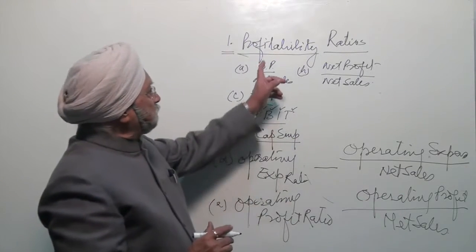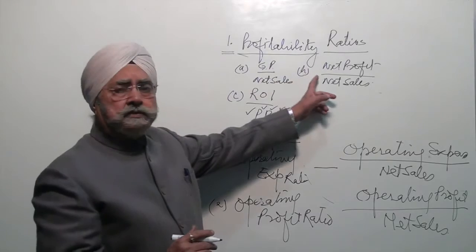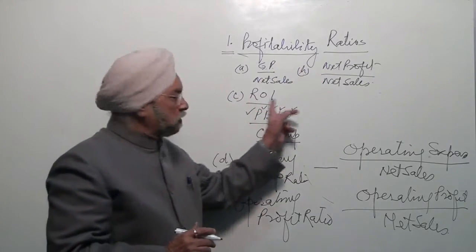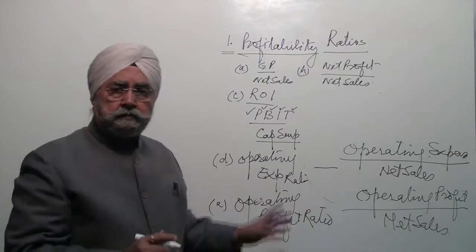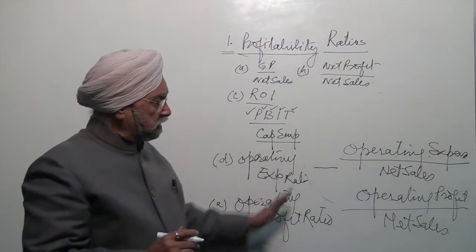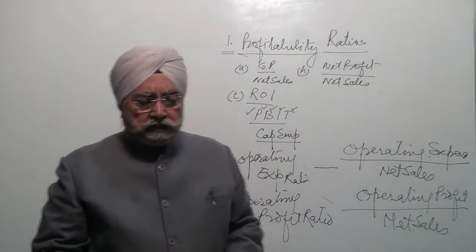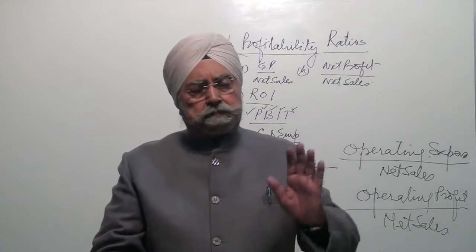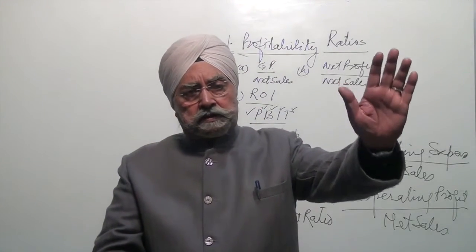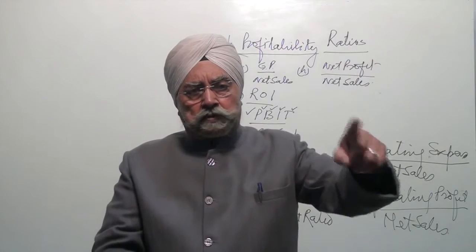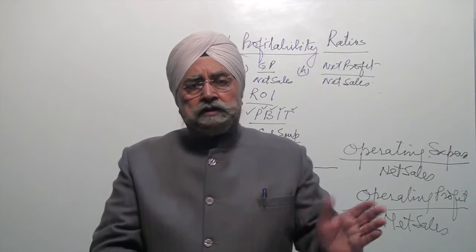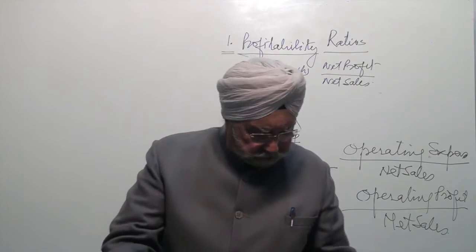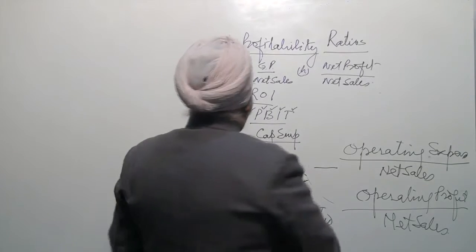So these five ratios are in your course: gross profit ratio, net profit ratio, return on investment, and then operating expense ratio and operating profit ratio. These ratios will give you an indication about which path the business is going. Is it on the right path, progress, growth, or the other way around? So therefore, that was one ratio.